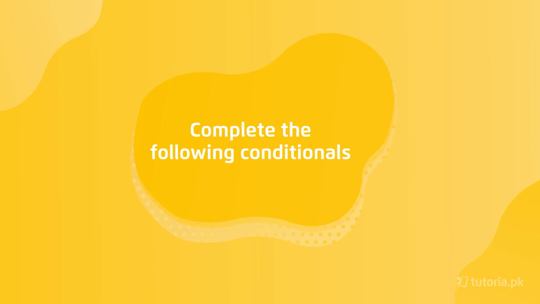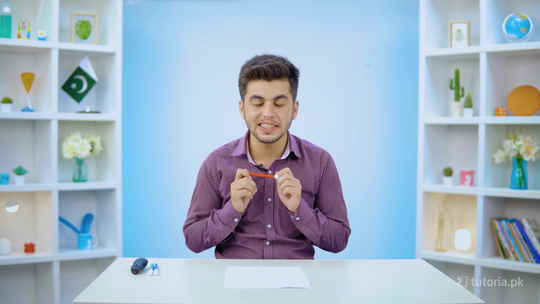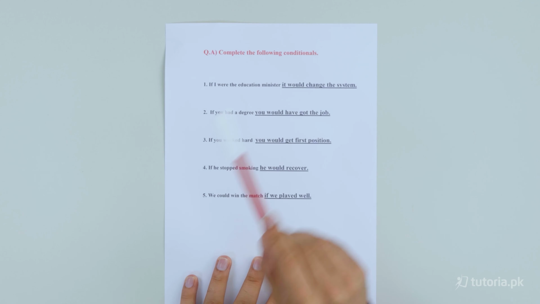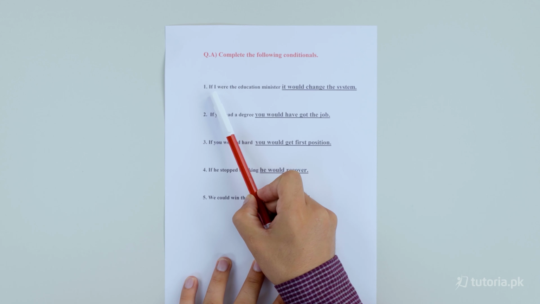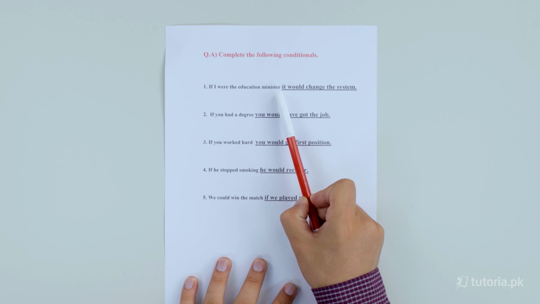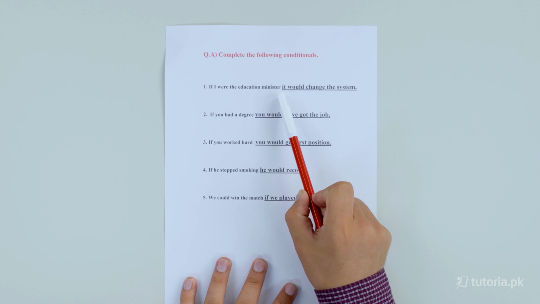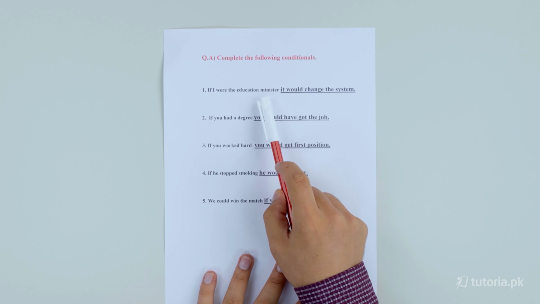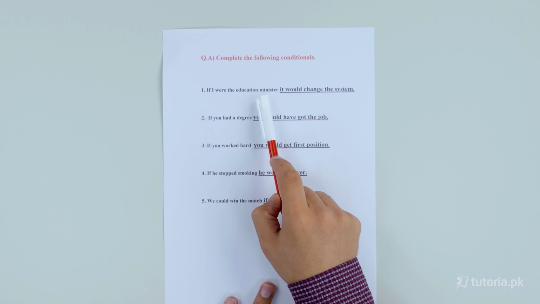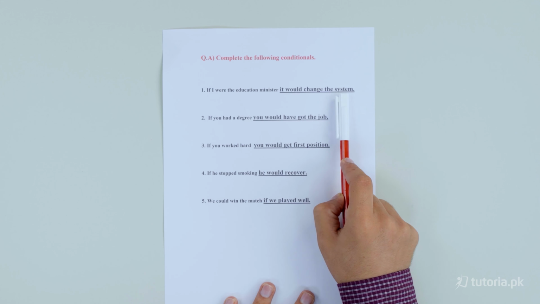Students, next question is from grammatical portion, and the first question is about conditional sentences. Let's see the conditional sentences. Complete the following conditionals. The first one is, if I were the education minister, dash. There was a dash and I have written the answers here for you. If I were the education minister, it would change the system.